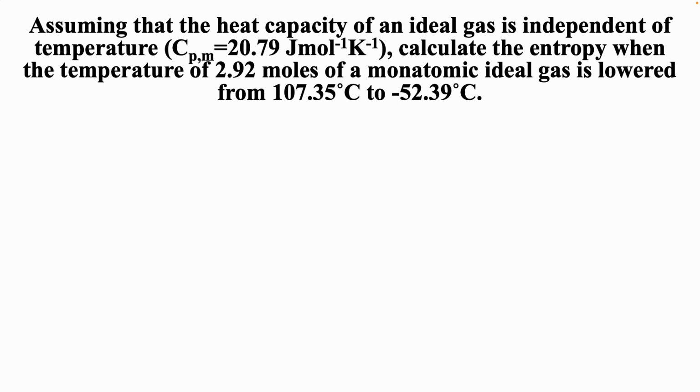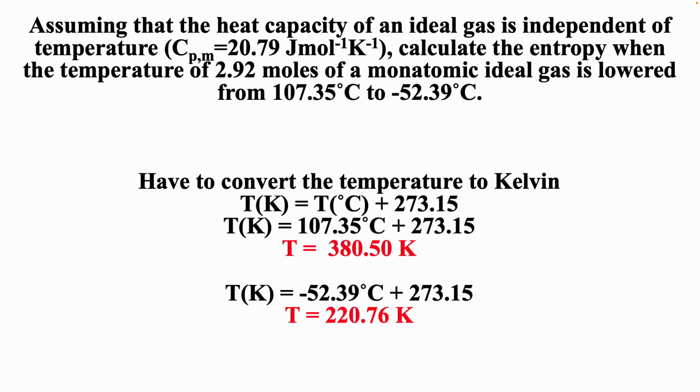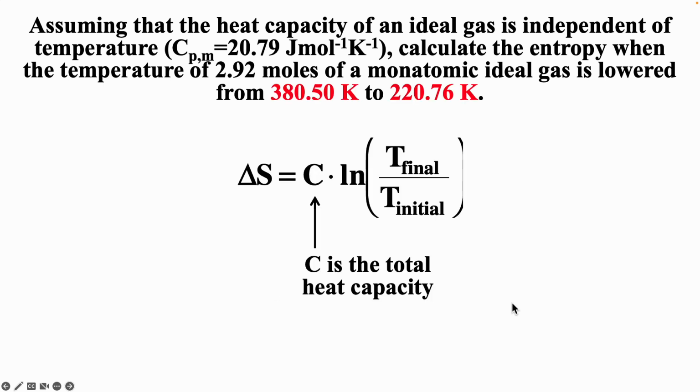And so we're lowering the temperature, and so the entropy should get smaller. And again, we're looking at the entropy of the system. And so we can change from Celsius to Kelvin. Remember that T Kelvin is equal to T Celsius plus 273.15. And so 107.35 degrees Celsius is 380.5 Kelvin, minus 52.39 Celsius is 220.76 Kelvin.